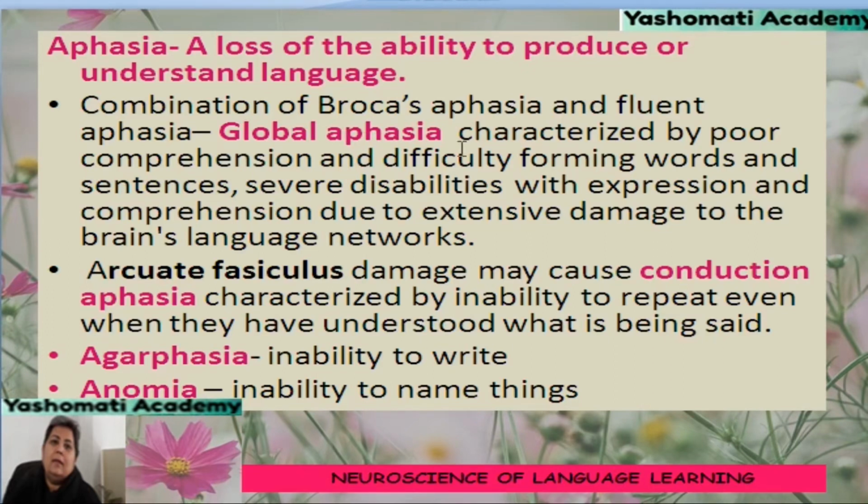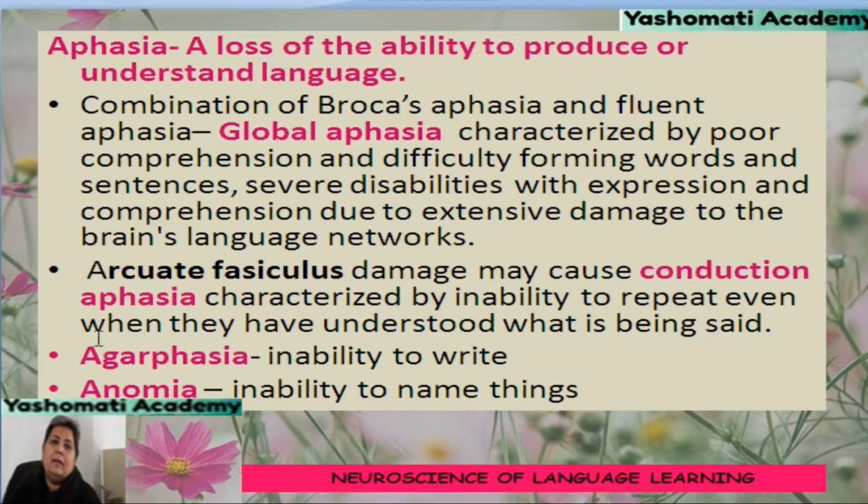Sometimes both areas may be damaged or not working properly, and that condition is called global aphasia, which is characterized by poor comprehension and difficulty in forming words and sentences, with severe disability in expression and comprehension due to extensive damage in the brain's language networks.